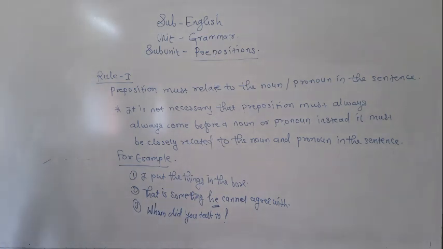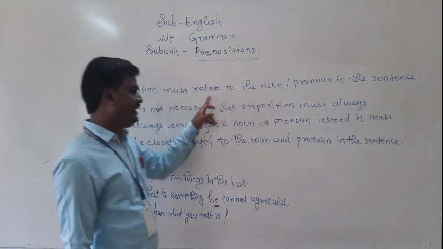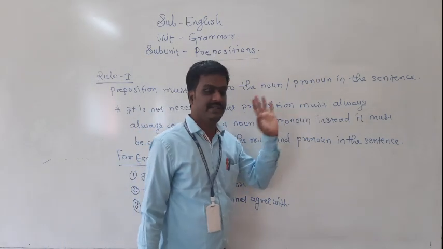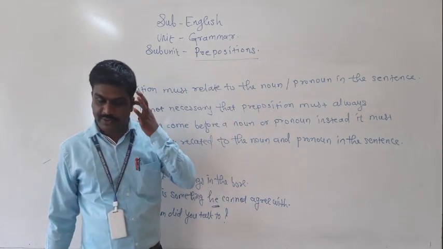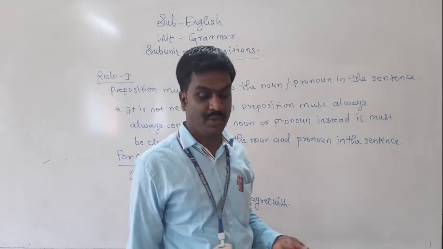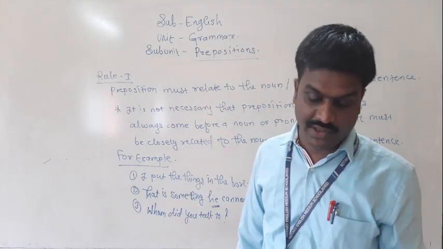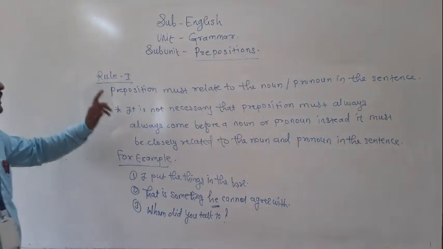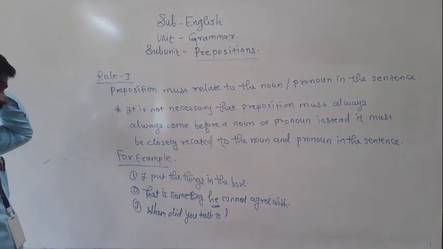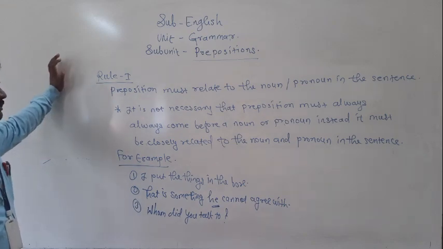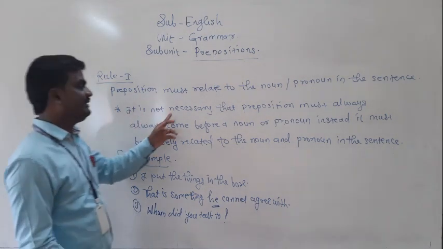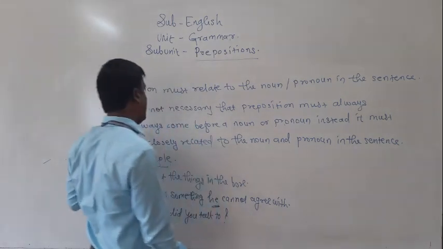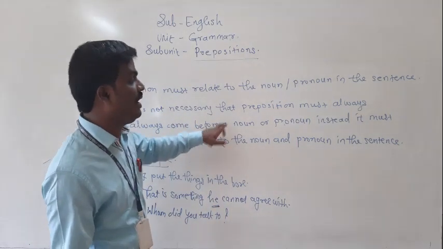Rule number 1: a preposition must relate to a noun or pronoun in the sentence. As I told you in the definition, a preposition is a word that links a noun or pronoun. But it is not necessary that a preposition must always come before a noun or pronoun.